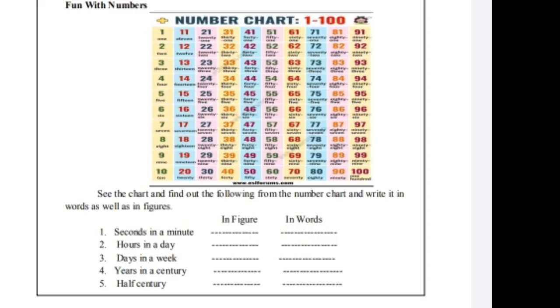Students, this is the number chart. It is from 1 to 100. See the chart and find out the following from the number chart and write it in words as well as in figures. So, there are some questions given. Seconds in a minute, hours in a day, days in a week, years in a century, and half century. So, we have to write the answers of all these questions in figures and words.